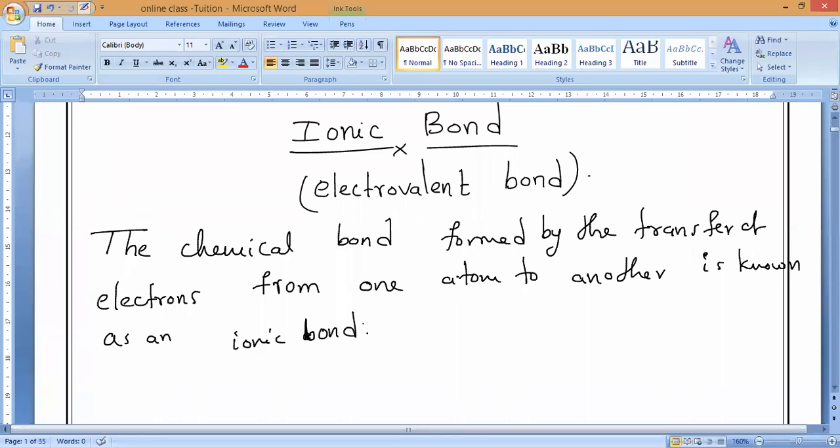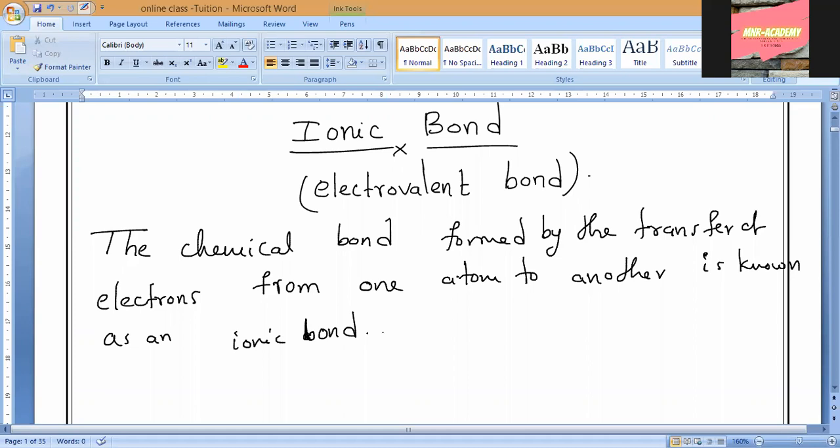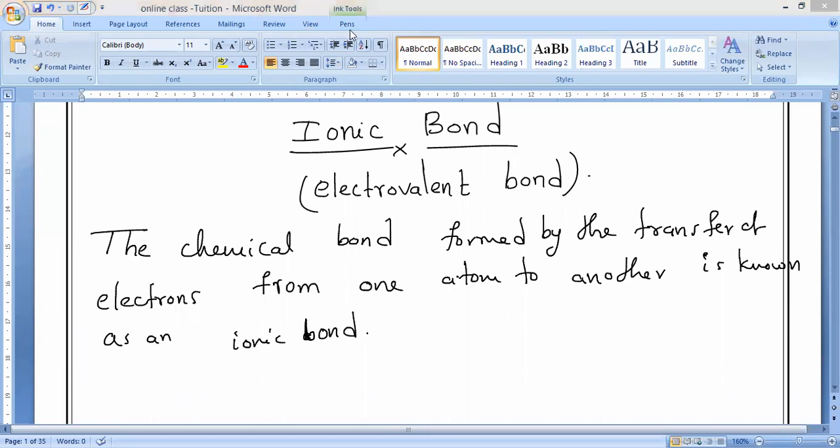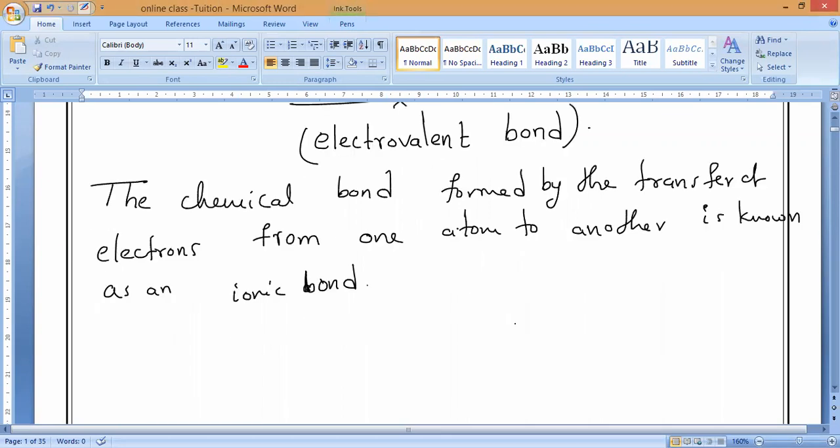So now, all of you observe very carefully. In ionic bonds, the transfer of electrons takes place in such a way that the ions formed have the stable electron arrangement of an inert gas. As I taught you yesterday, by losing or gaining electrons in these ionic bonds, they will acquire a stable inert gas electron arrangement. That is what we discussed in the last class.